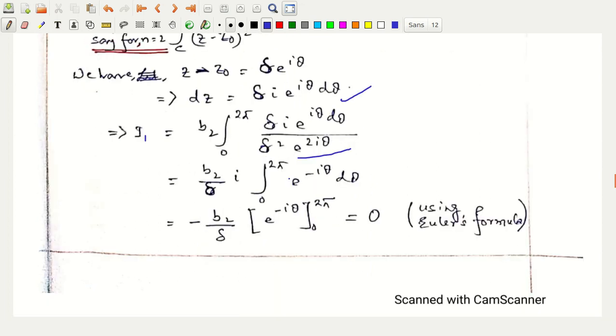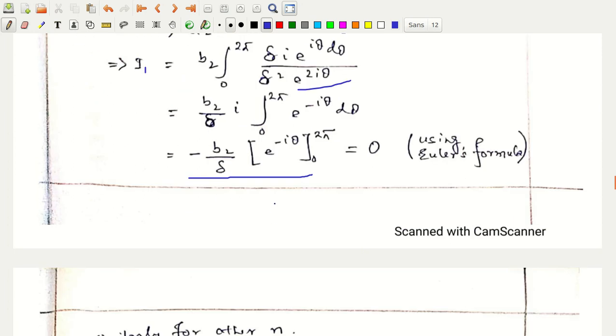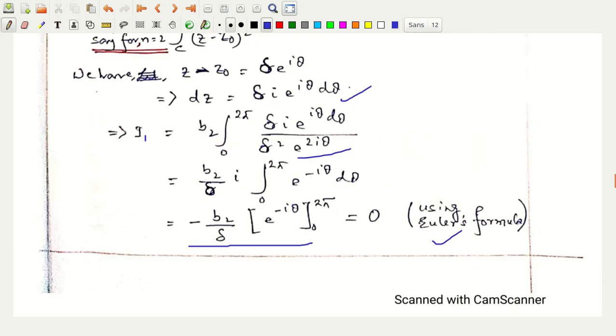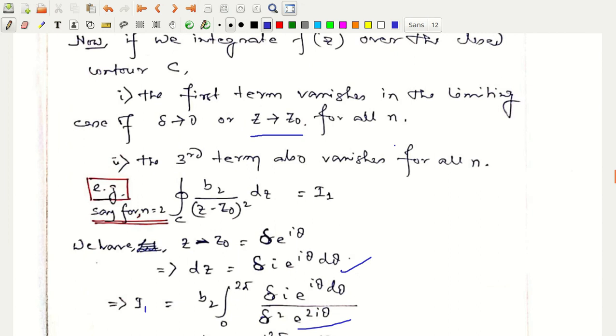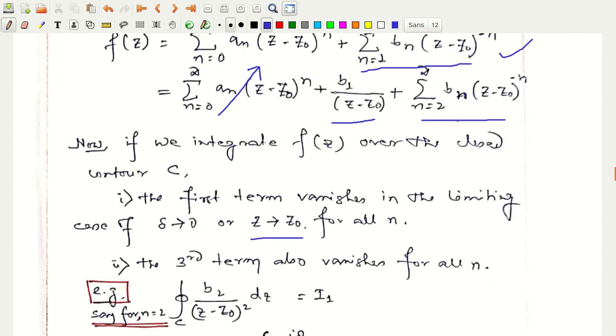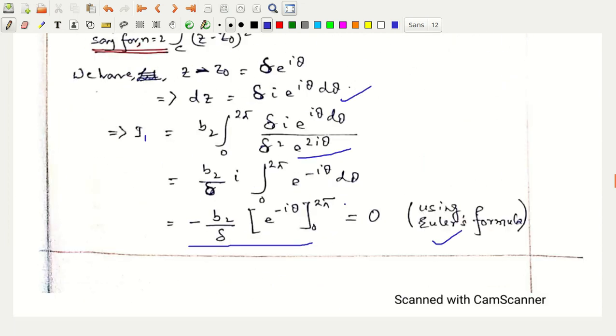So I just cancel out terms from numerator and denominator, and finally I boil down to this quantity, which is equal to 0 directly using Euler's formula. You can check. So for n equal to 2, this term vanishes, and likewise for n equal to 3, 4, etc., all the terms vanish.